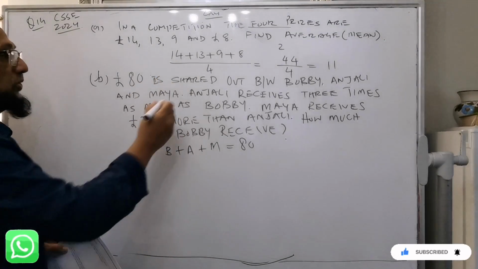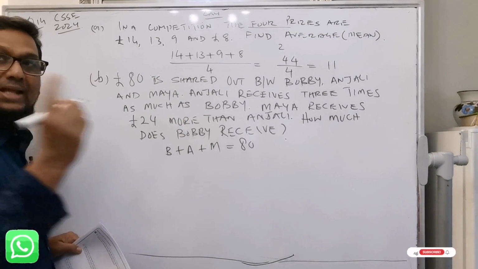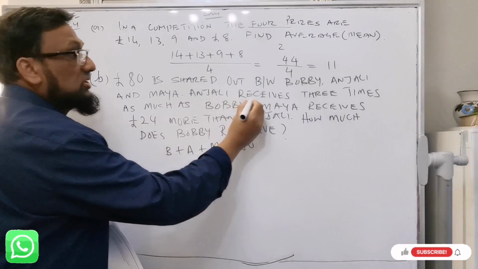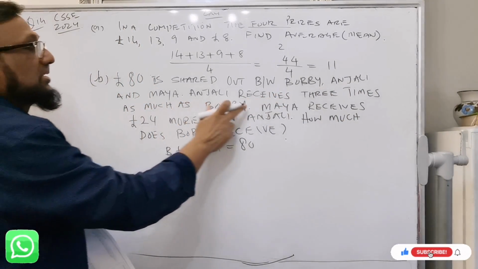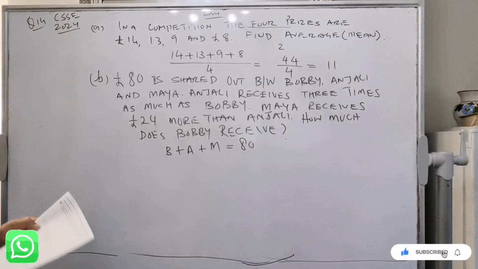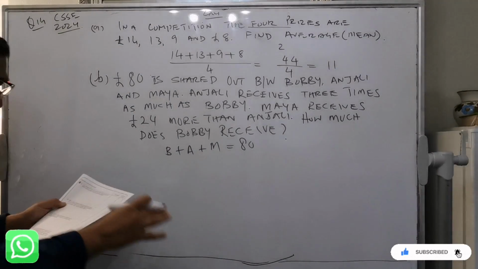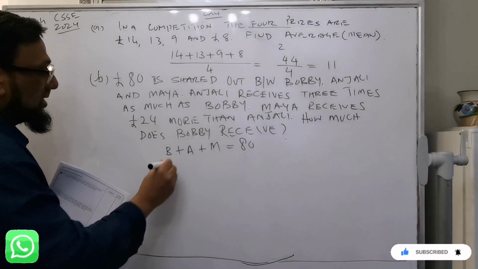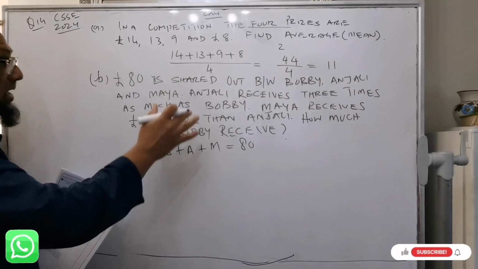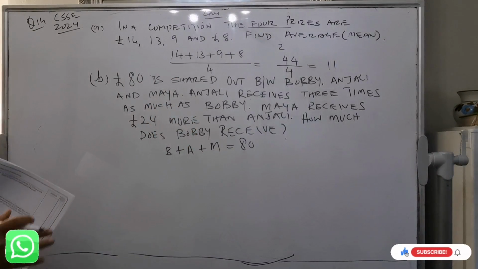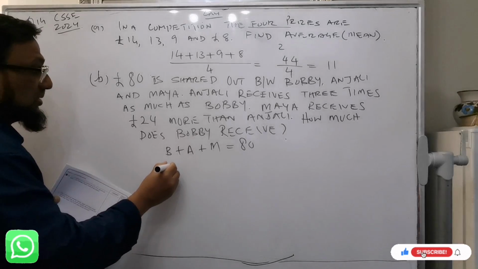Now go to the next sentence. It says Anjali receives 3 times as much as Bobby. So if Bobby receives an amount, an unknown number we can represent by x.